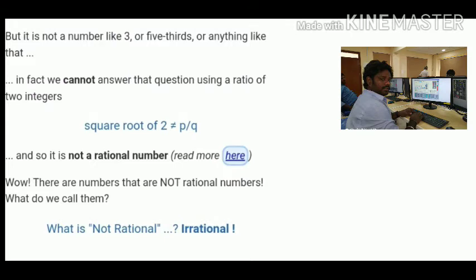So root 2 is not equal to p by q, it is not a rational number. It doesn't make any end. So what can we call it? If it is not rational, and its digit values keep on going, then we call it an irrational number.